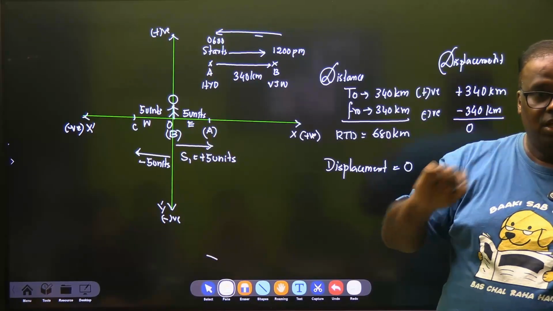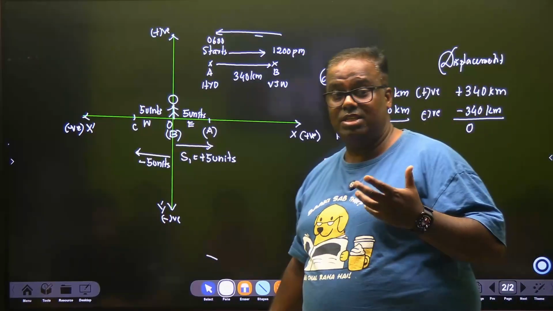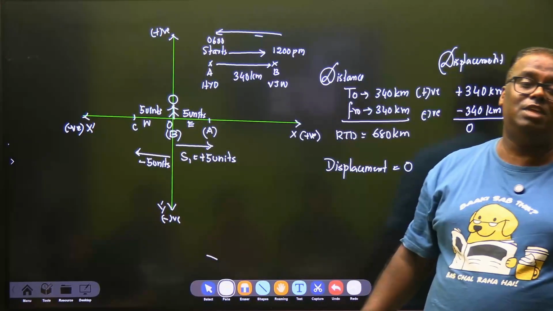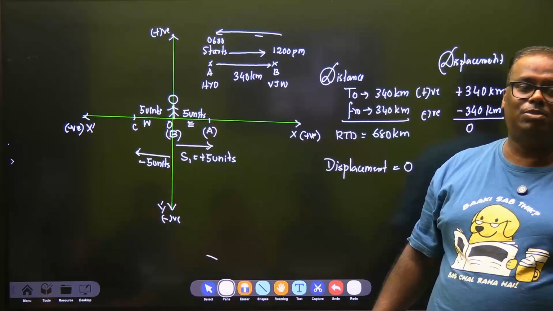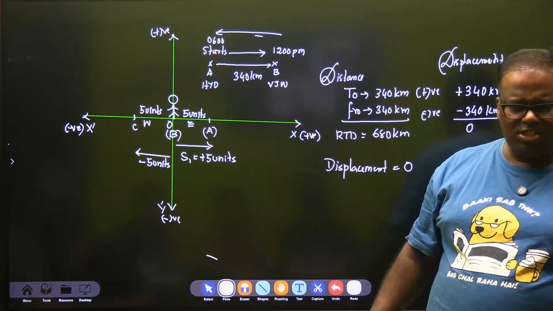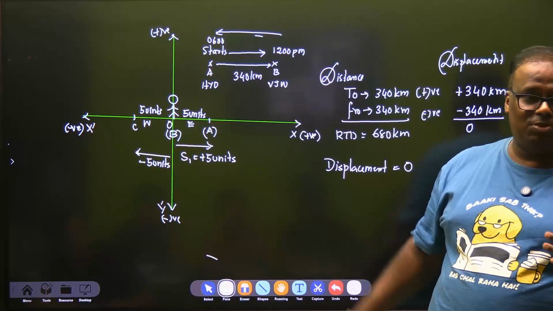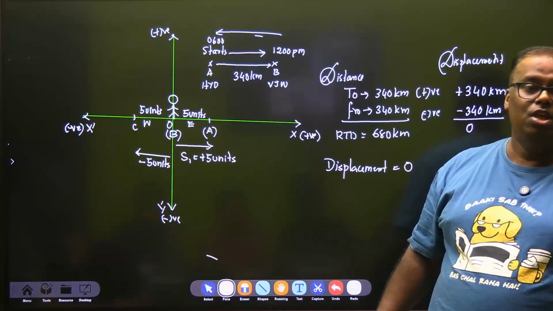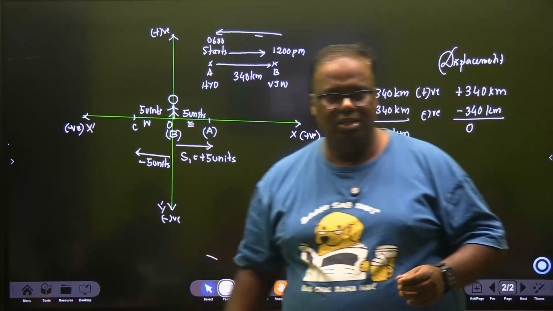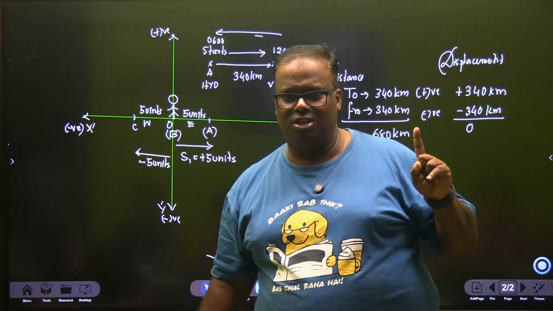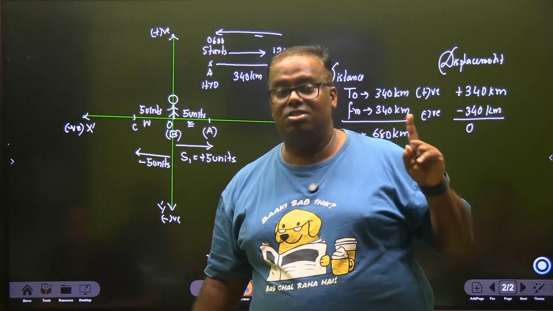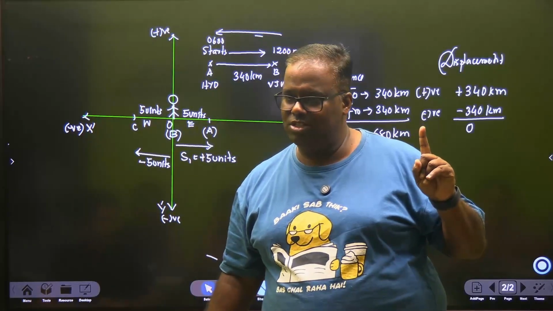Clear? Our study, as I said on the first day, that we will try to change the name of the chapter, though the name of the chapter is motion. Now we start thinking that if you're going to study only displacement in this chapter, and displacement being a very vital component in this chapter, then I think we should change motion. It would be motion in a straight line. All your motion is in a straight line.